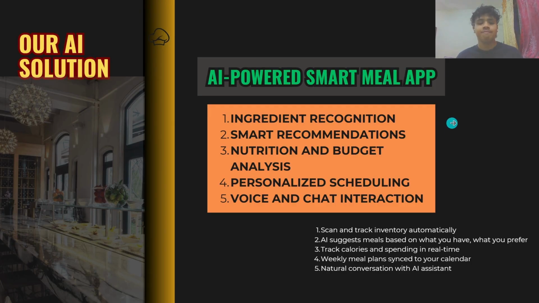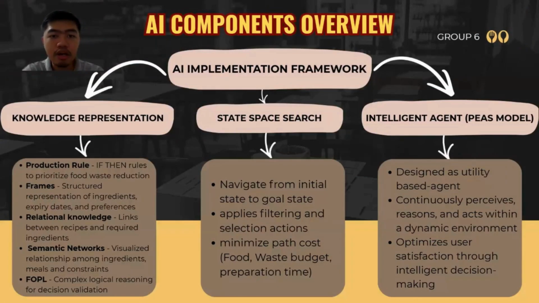So for the AI components overview, we apply three features in our AI implementation framework. First things first is knowledge representation. We apply five things within the knowledge representation, the first being production rules, which are if-then rules to prioritize performance production. Secondly, it's about frames.